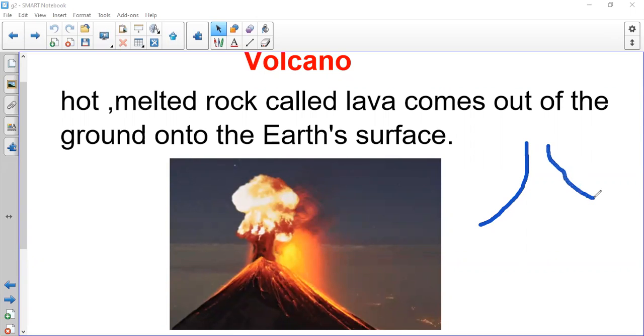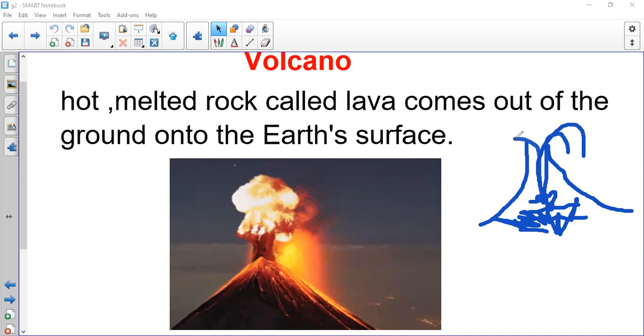So this is the volcano. Sorry for my drawing. Here inside the volcano, we have rocks, and we have fire, because it's very hot under the earth. So these rocks are like bubbling, boiling. After a while, these rocks will come out of the volcano. Oh my God. Take care.